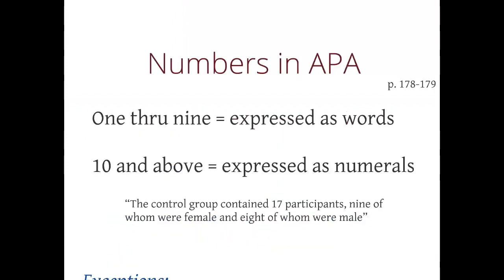One of the other pieces of guidance that APA provides us is how to deal with numbers. Numbers in APA have specific rules. If I'm articulating numbers 1 through 9, I will express them as words, and 10 and above will be expressed as numerals. So for example, the control group contained 17 participants, because that's above 10, nine of whom were female, and eight of whom were male, because these are under 10.